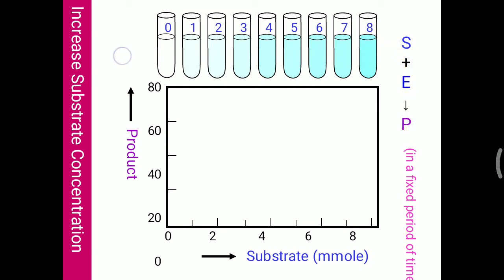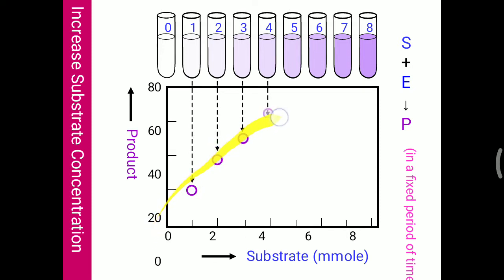If you add more substrate, more product will be generated, but when all enzyme molecules are attached, the reaction cannot increase further. So on the graph, initially the substrate concentration is increasing and the graph rises steadily, but after some time it flattens. That flattening is because all enzyme molecules are attached to substrate, and no further enzyme molecule is available to attach to the substrate.